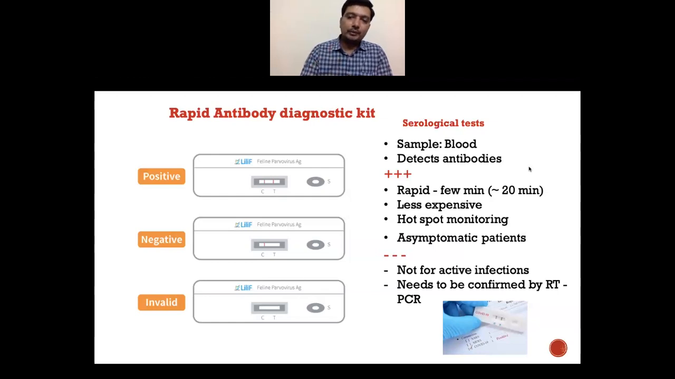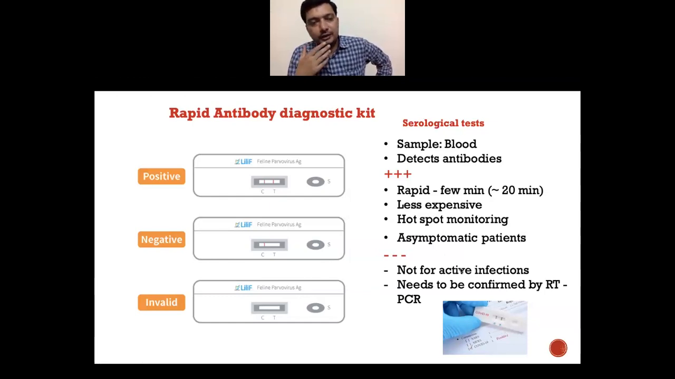But the problem here is that you may not identify active infection. You know why? Because a person who is going through the infection might have not developed antibodies. So if you do the test on them using a rapid antibody diagnostic kit, it will not show the positive test for that. Okay, so it is not suitable for that. And also on top of this, if someone shows a positive test for this, we have to recheck and reconfirm this using RT-PCR test.